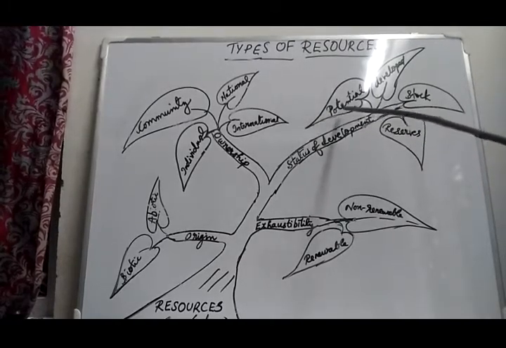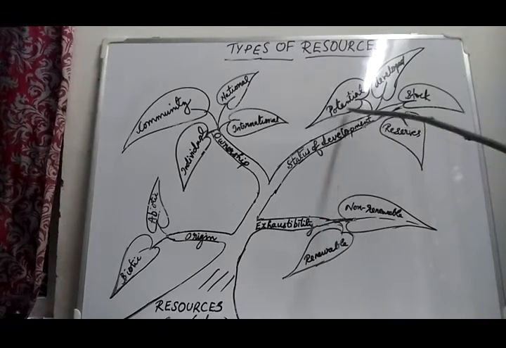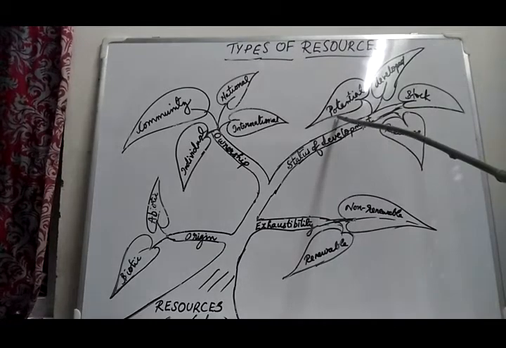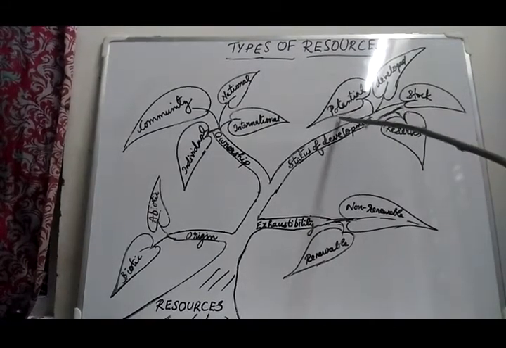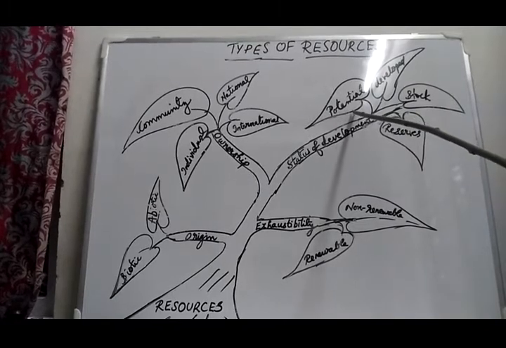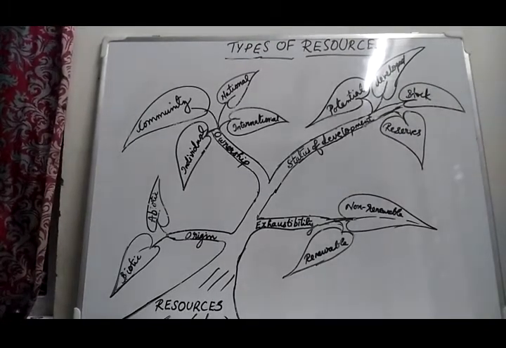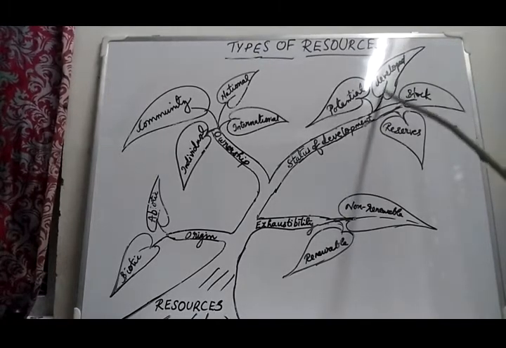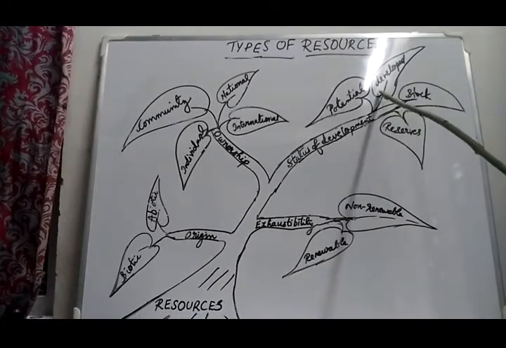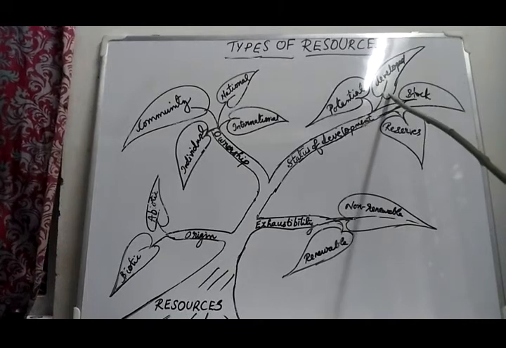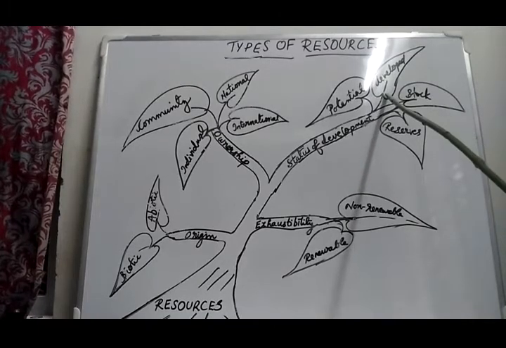It has the potential, but we are not using it. You understood? So such resources are called potential resources. Next one, developed resources, which means we are using them, which are surveyed and we know their quality and quantity for utilization.